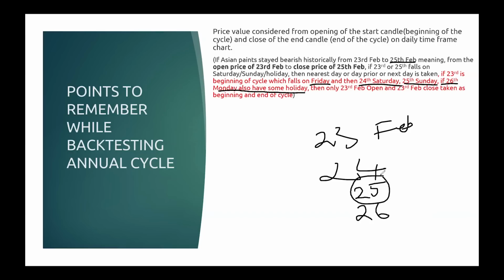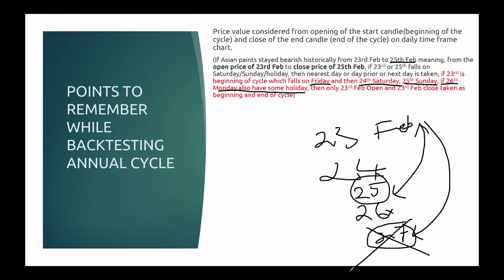The cycle is from 23rd to 25th February, and the next market opens only on 27th. Now what will you do? Will you take the 27th February? You can't take the 26th because the market is closed for a holiday. Then will you take the 27th? No, you should not take it.